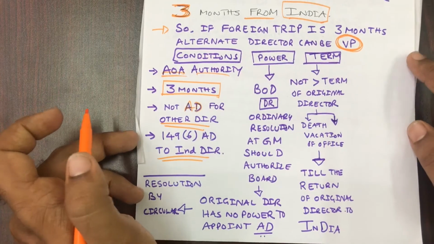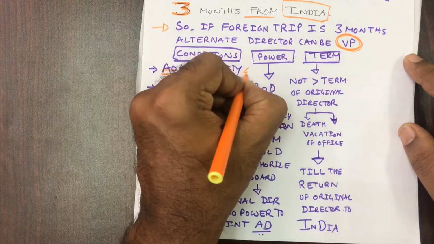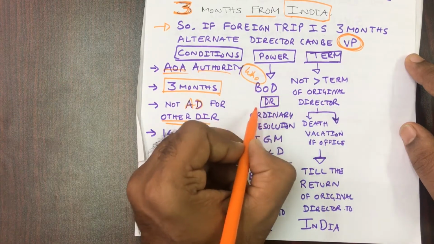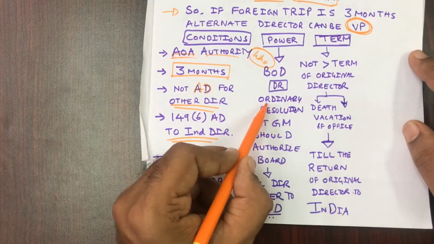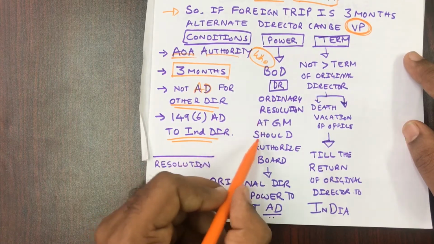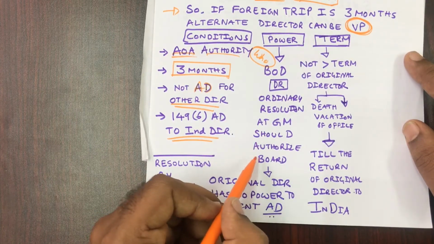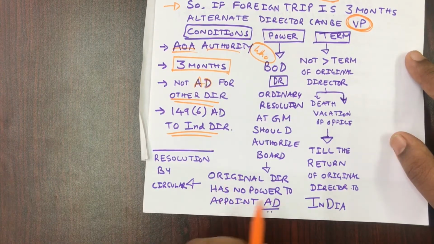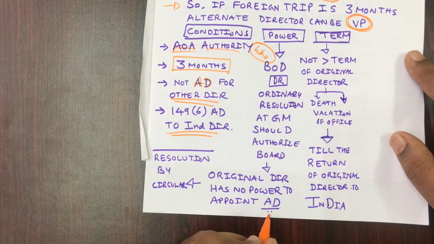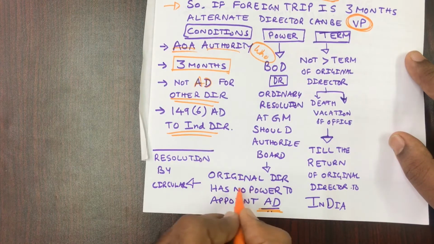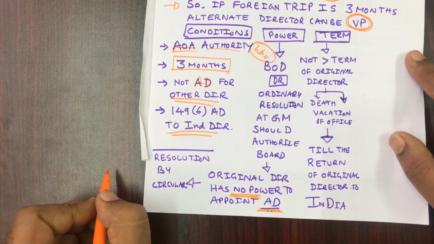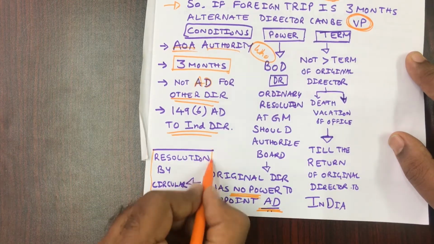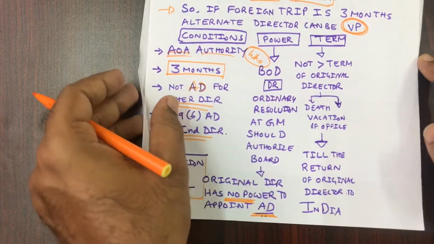Then power. The power means who can appoint. The board of directors can appoint, or alternatively an ordinary resolution at the general meeting should authorize the board to appoint. So the original director has no power to appoint the alternate director, and we can have a resolution by circulation for this particular purpose also.